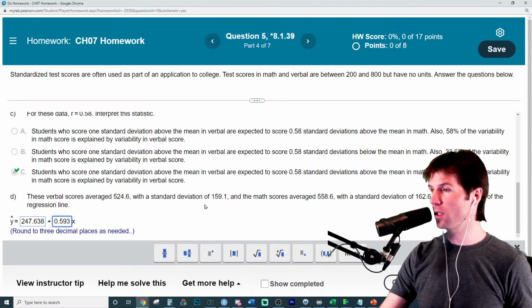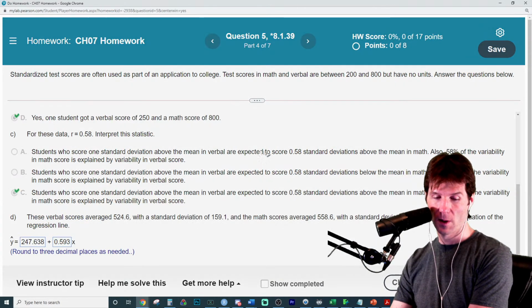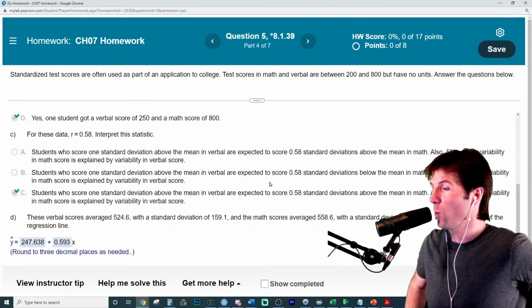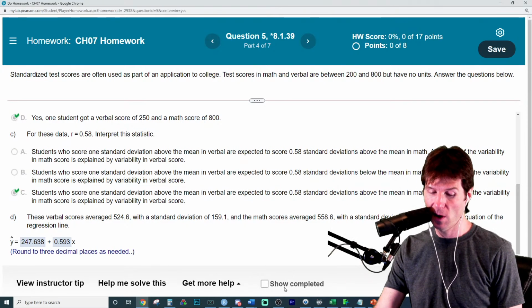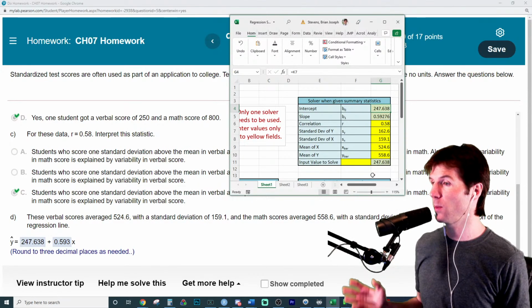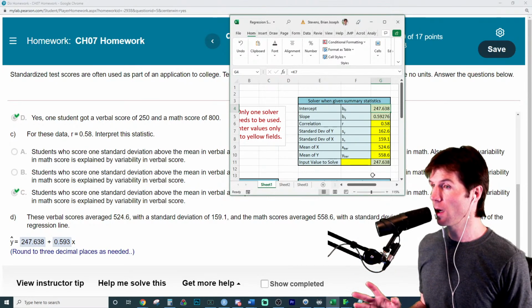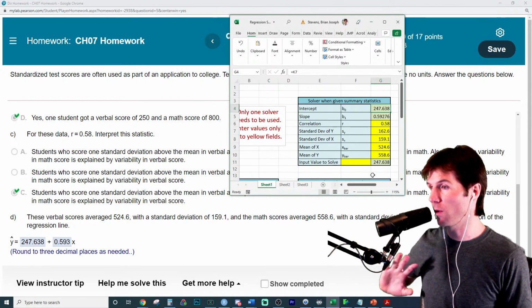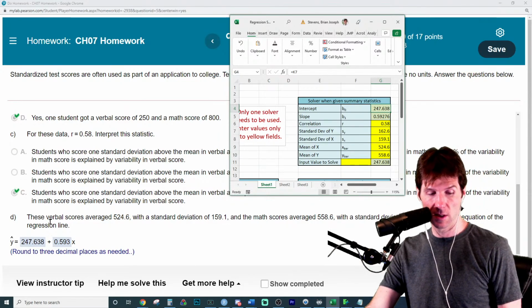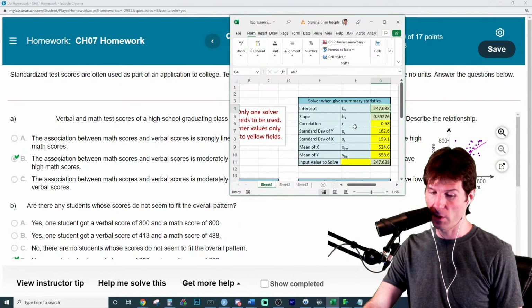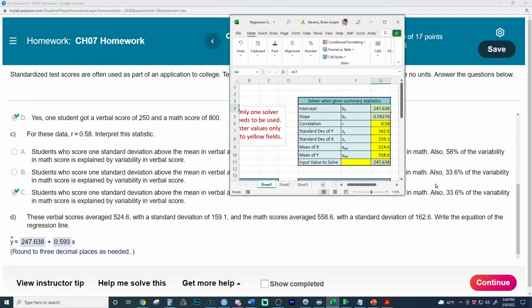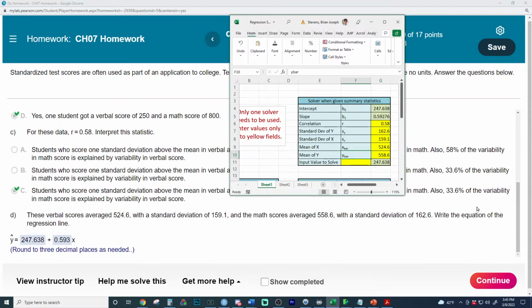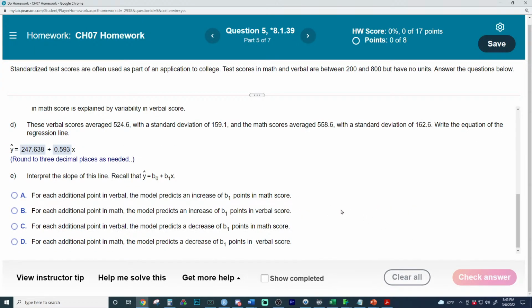And so that should do it, hypothetically. Yay! I always get a little bit afraid. One typo, everything goes haywire. One typo, and it all explodes. So the number one way to solve this problem is you have to be very careful when entering your numbers. Make sure you take the information here, be very careful, be like, okay, this is the verbal. Verbal is the X variable. It'll go into where the X slots are. Then we have math being the Y variable. You can see behind me here. So everything that says Y, whether we're doing the standard deviation of the Y variable or the mean of the Y variable, just make sure they go in the right places and you will solve it accurately.